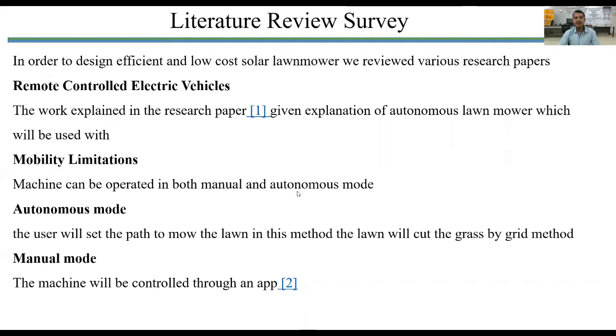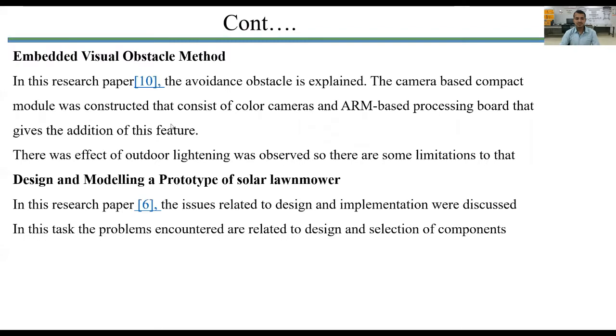Literature review survey. In order to design an efficient product, we have reviewed some research papers, from autonomous to manual, in order to know about the mobility limitation. In autonomous mode, the lawnmower is operated by providing a path, or it uses an AI-based algorithm to detect the grass boundaries. In manual mode, the lawnmower is controlled by a mobile application or by hand force.